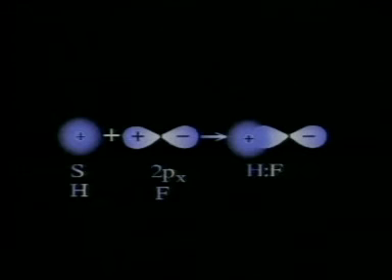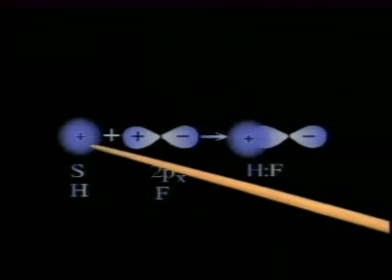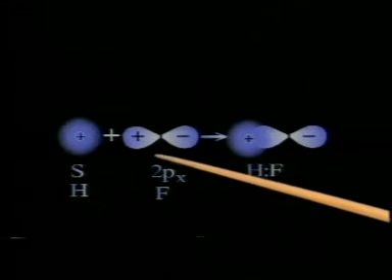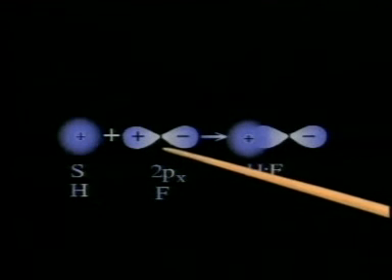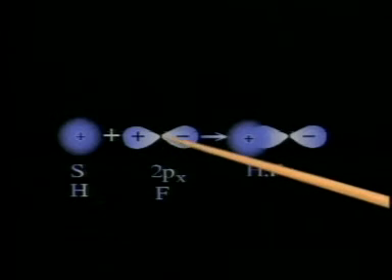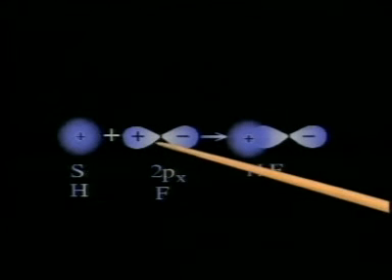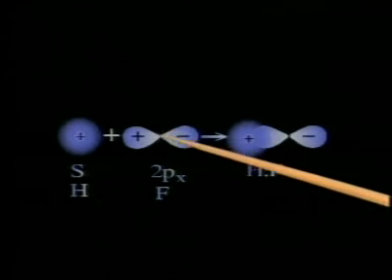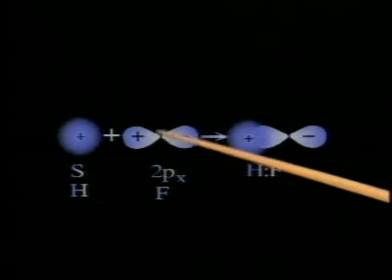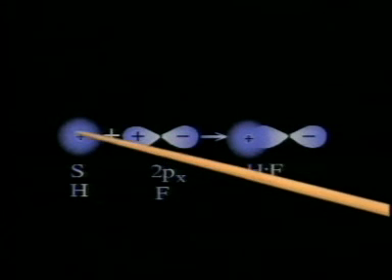Similarly, a bond between hydrogen and fluorine is a sigma bond and can be explained. Hydrogen has 1 electron in its s orbital, and fluorine has 7 electrons in its outer shell. The 7th electron, the unpaired electron, is in 2px. The charge density of fluorine is in the 2px, and the charge density of hydrogen is around its nucleus in the 1s orbital.